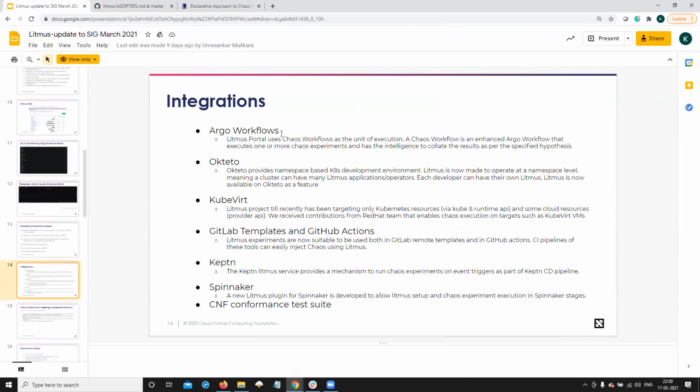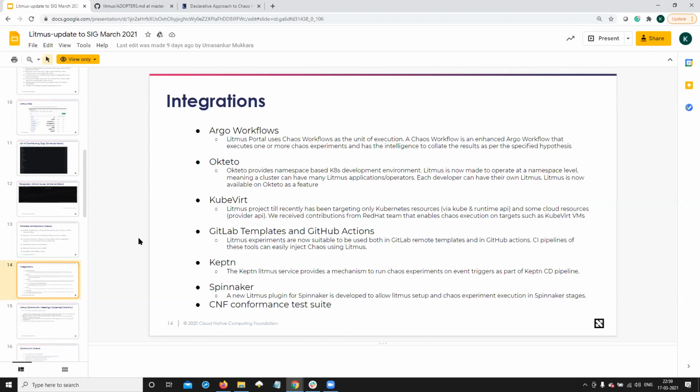We're using Argo Workflows underneath the Chaos workflows. We have integrated with Keptn, which is another sandbox project, to provide a control plane Chaos microservice. You can now create Chaos stages as part of your CD pipeline and inject Chaos on the application that you're planning to promote to production, and do some quality gate and SLO checks as part of this process.